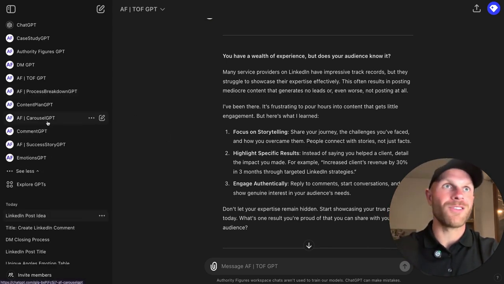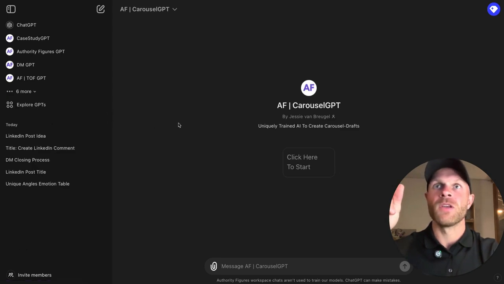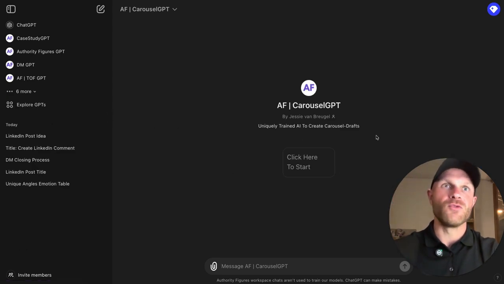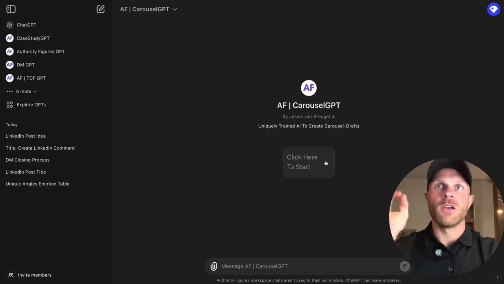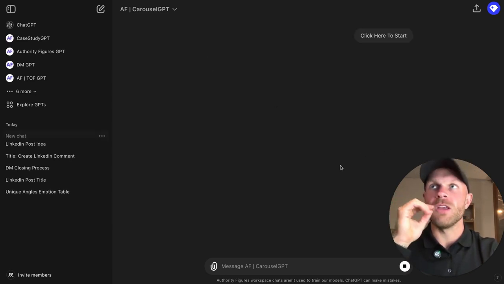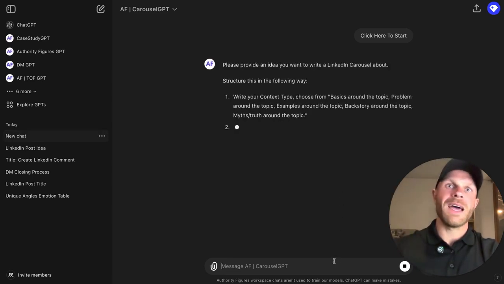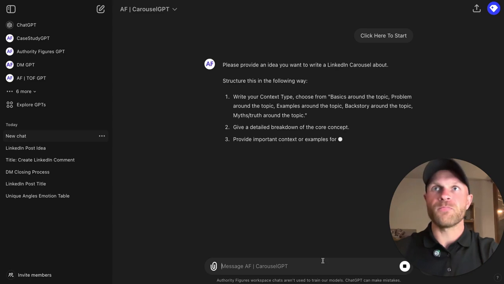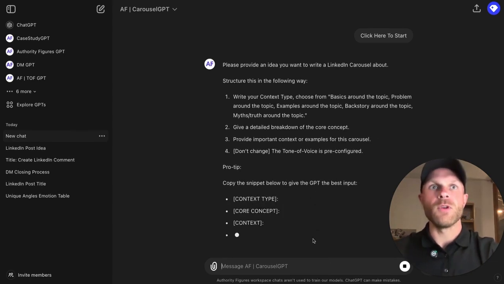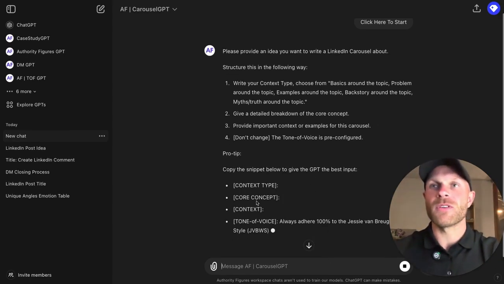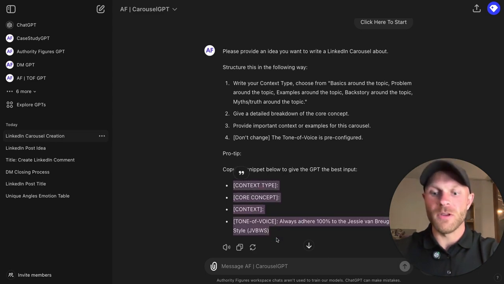The carousels are still pretty trendy on LinkedIn, right? The pitch decks, the slide decks, whatever people call it, the PDFs. And getting the copy right is often quite a bit of work. So what we've done, we've trained and created a carousel GPT that, again, asks us for some information, and then we give that information and GPT just gives us a copy for a carousel.